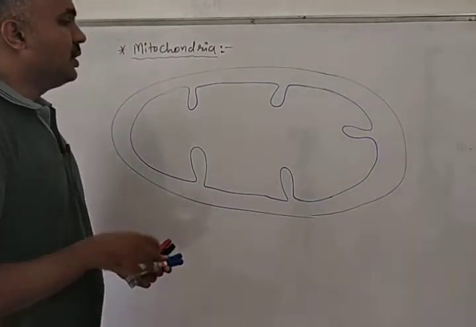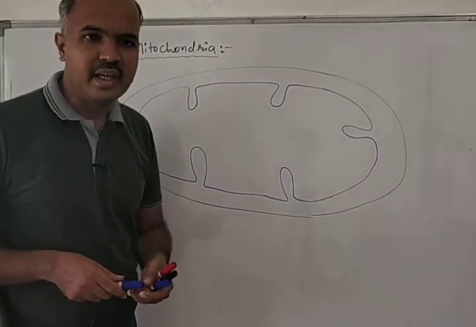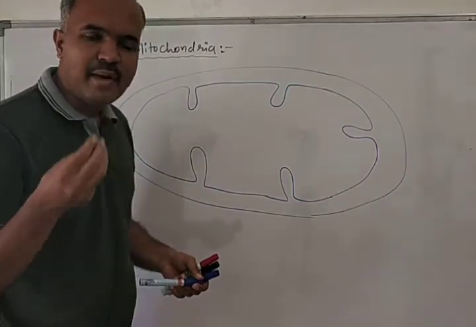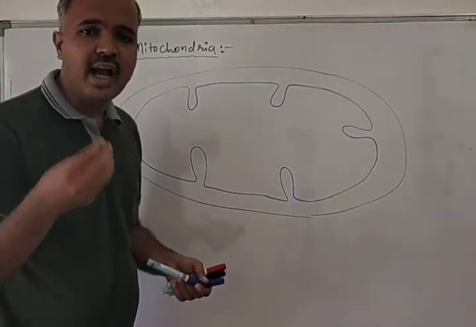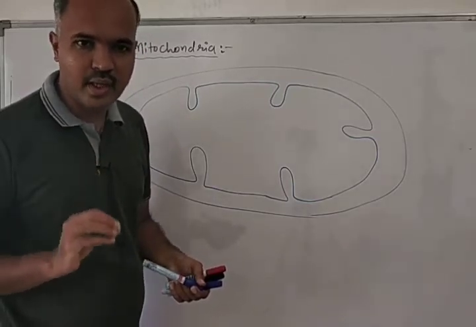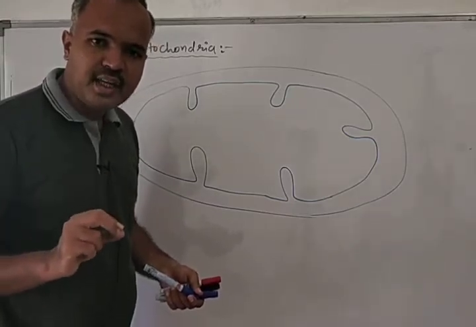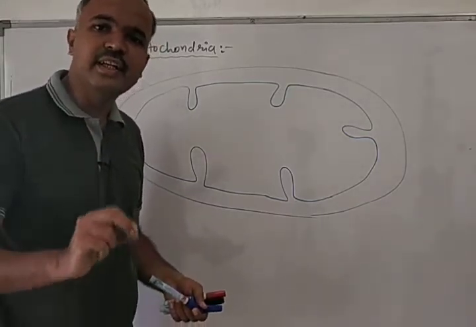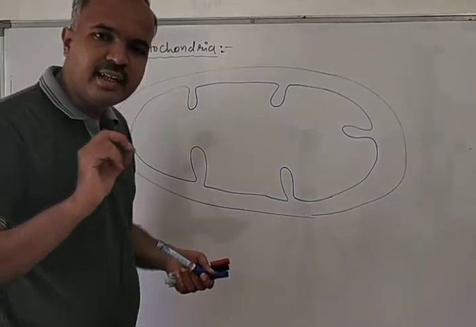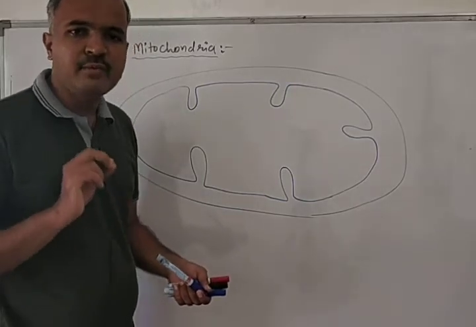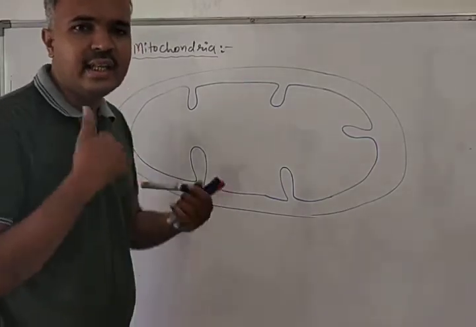Mitochondria is a very small organelle. So if we want to see it under a microscope, we have to stain it with particular stains. Otherwise, we can't visualize mitochondria under a microscope. Its size is very small, so we can't see it easily in a light microscope without staining.